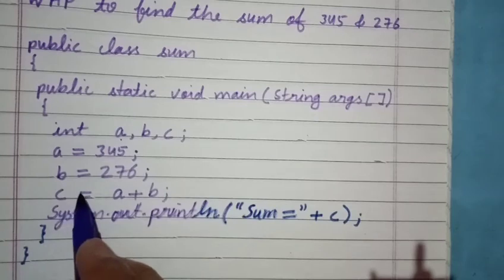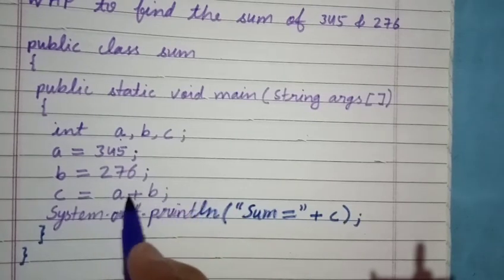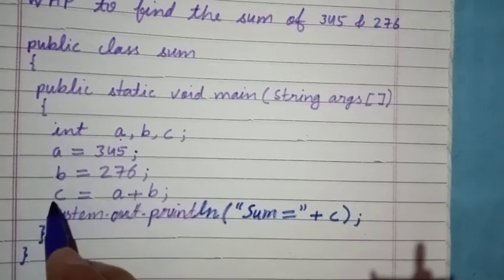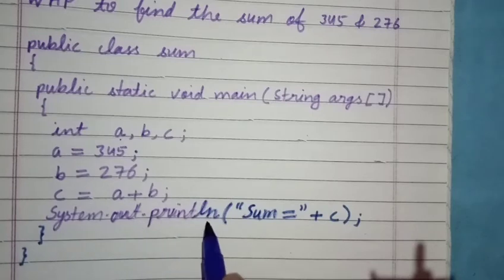Now c is equal to a plus b. This is the processing line. Here the computer will add the values of a and b, and whatever result comes will go to the variable c. Now here system.out.println, this is the line or command to display the result.